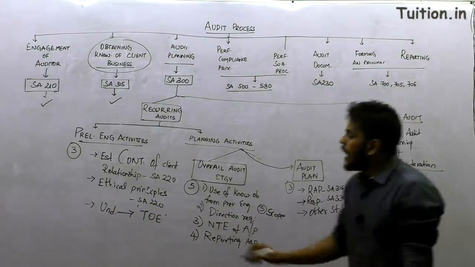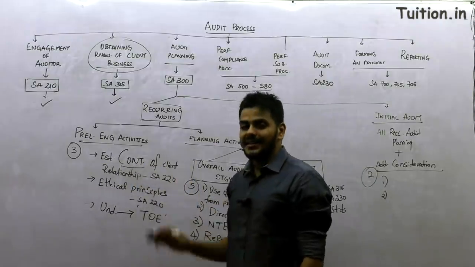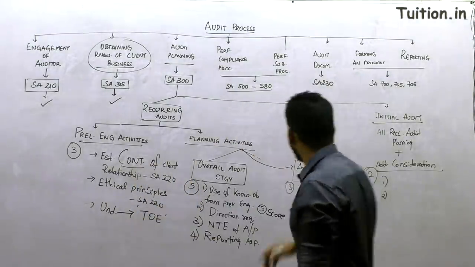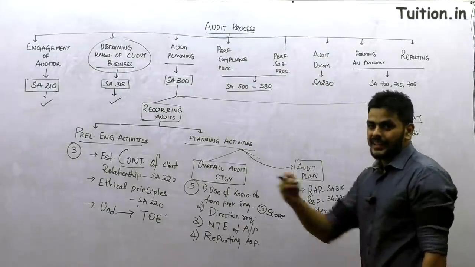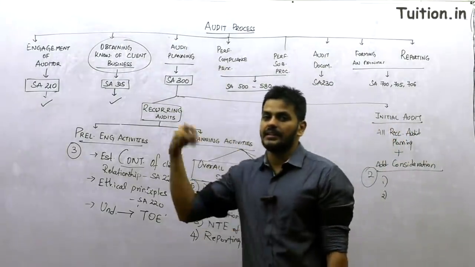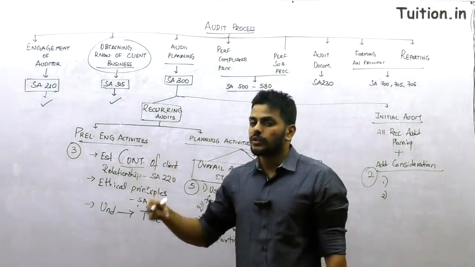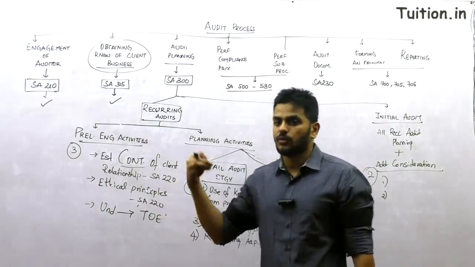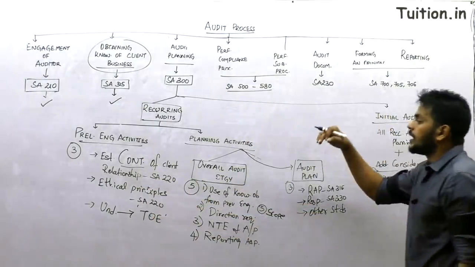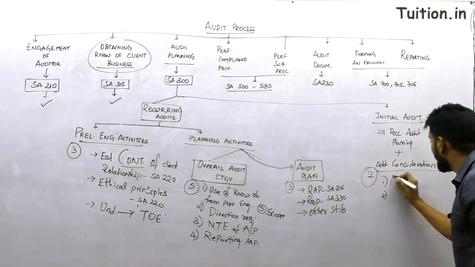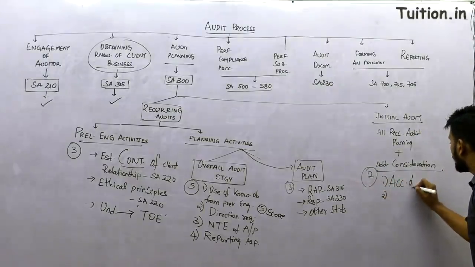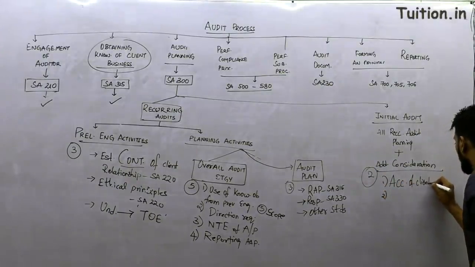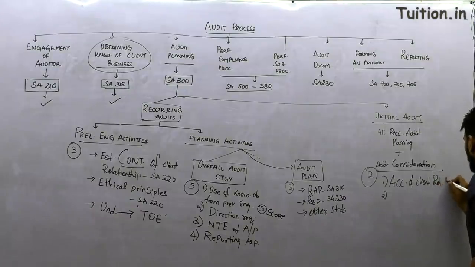Now guys, how apt is it to use the word continuance of client relationship in an initial audit? See, there is no relationship between you and the client in the past, right? So how can you use the word continuance of client relationship? We can't use the word continuance, so we will now be using the word acceptance of client relationship. Again, Standard number 220 only will talk about that.